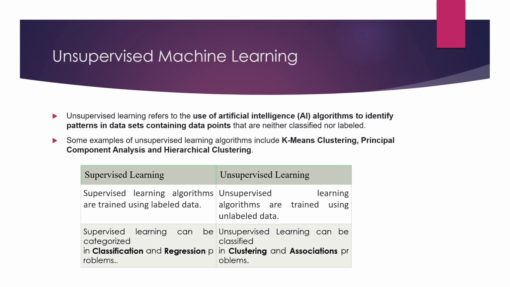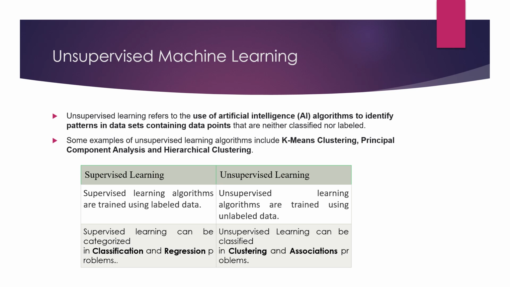Before that, we will also learn about unsupervised machine learning. As I previously told you, it is used for unlabeled data, which is not labeled. These algorithms help us identify patterns in data sets which contain data points that are neither classified nor labeled. Some examples are k-means. K-means is the widely used unsupervised learning algorithm. Other examples are PCA, hierarchical clustering. These are some unsupervised algorithms.